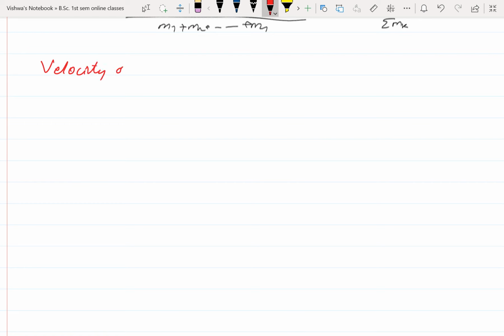Velocity of center of mass. Already we know the definition of velocity: the rate of change of position. Rate of change of position means we have to differentiate the position with respect to time, then it will give the velocity. Now we are writing the velocity of center of mass.